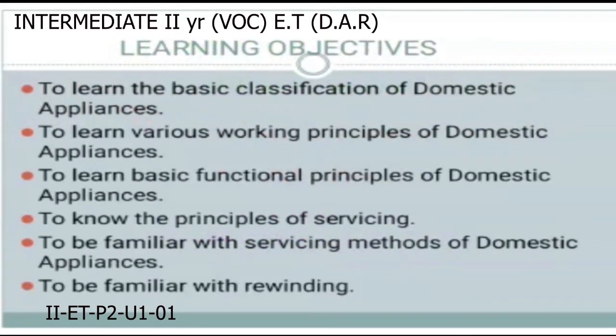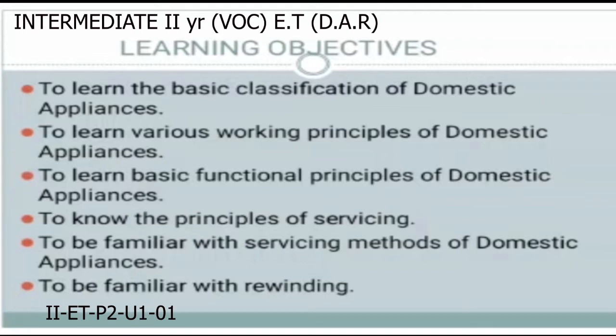The learning objectives are 6. The first one is to learn the basic classification of domestic appliances, to learn various working principles of domestic appliances, to learn basic functional principles of domestic appliances, to know the principles of servicing, to be familiar with servicing methods of domestic appliances, and to be familiar with rewinding.